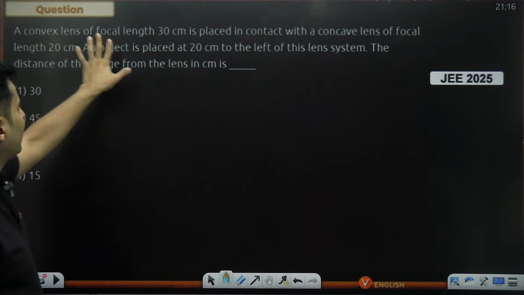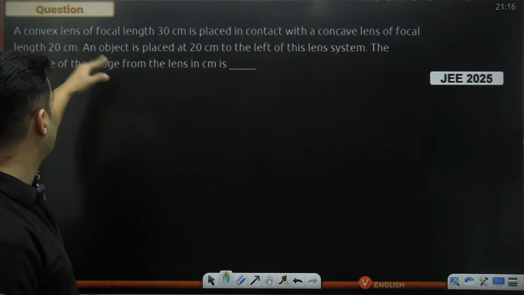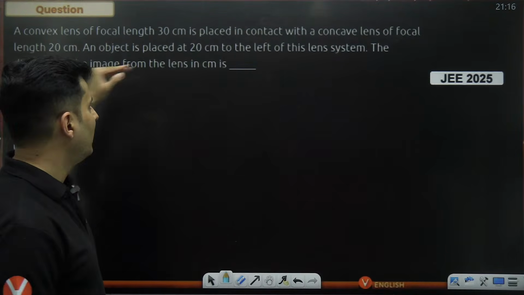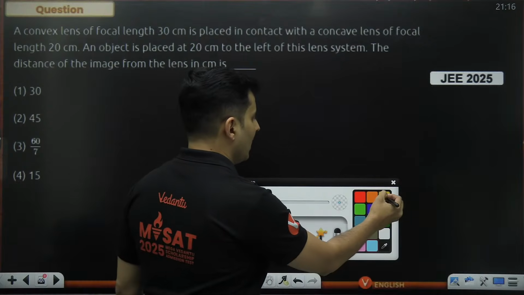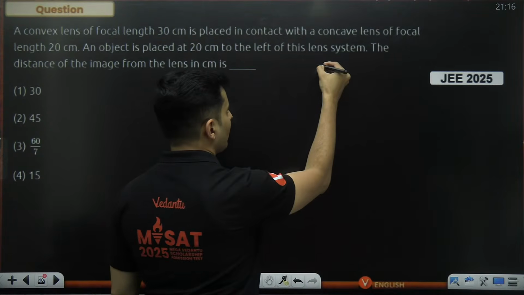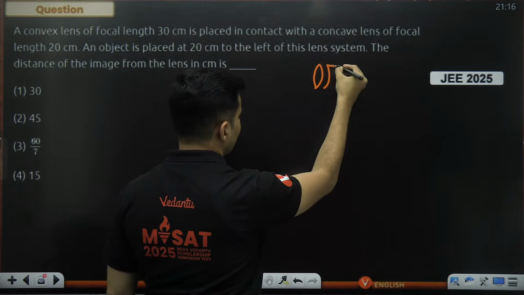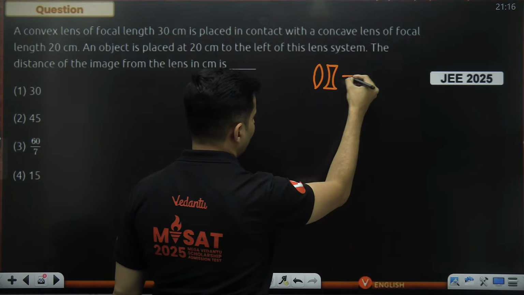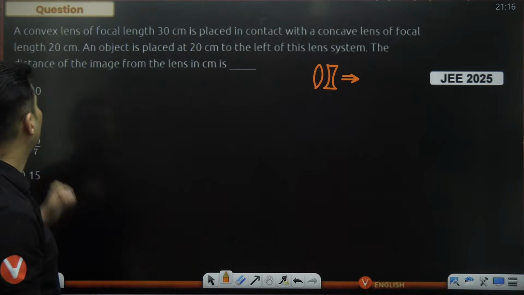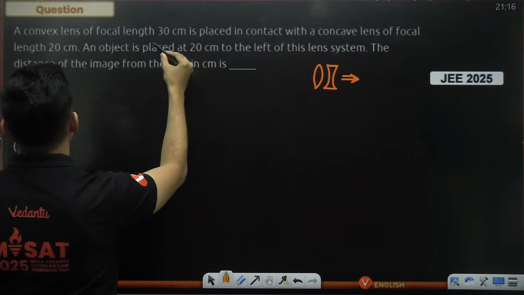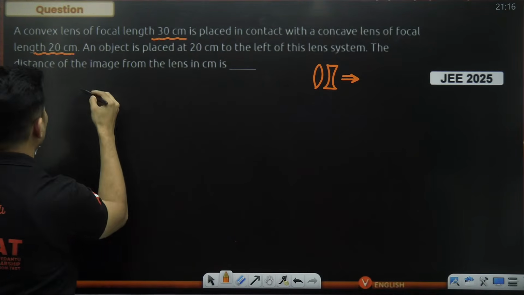Now let's go to the next question coming up on your screen, and here it is. A convex lens of certain focal length is placed in contact with a concave lens of focal length 20. Object is placed to the left of the lens system, the distance of the image. First of all, understand that when we have two lenses, I can replace it with one single lens, which is the effective lens. So for that, let's look at it. Focal length of 30 centimeters and a concave lens of focal length 20 centimeters.